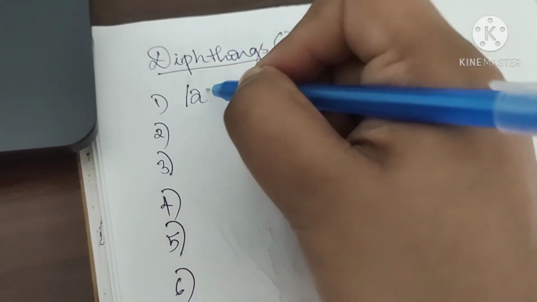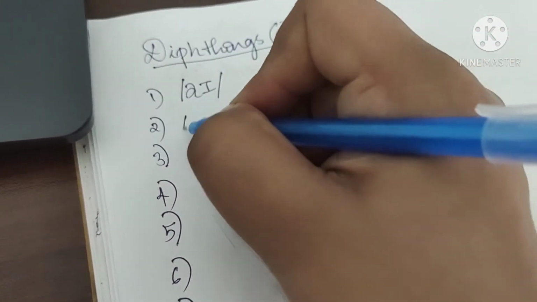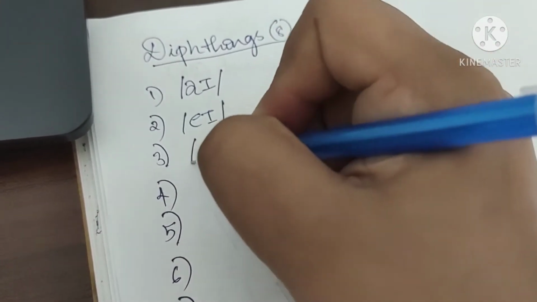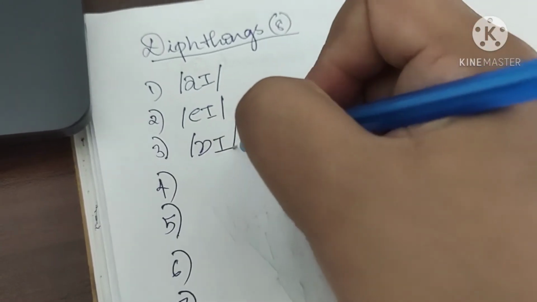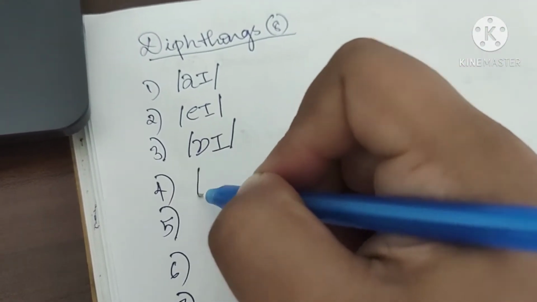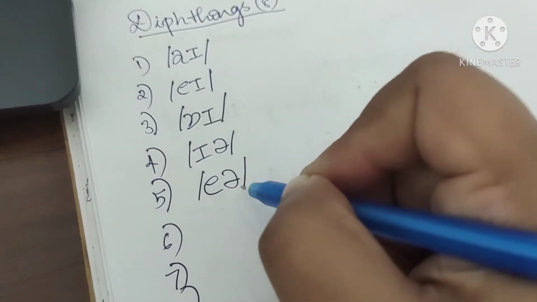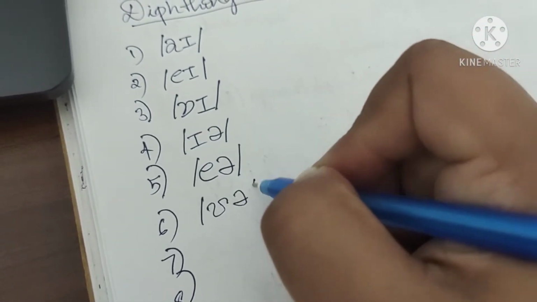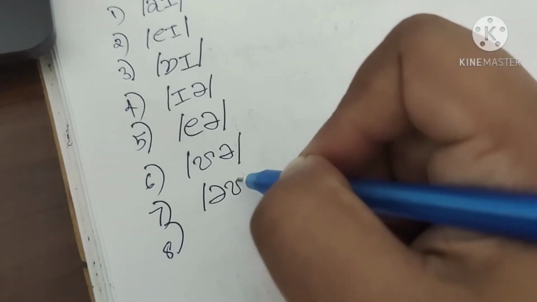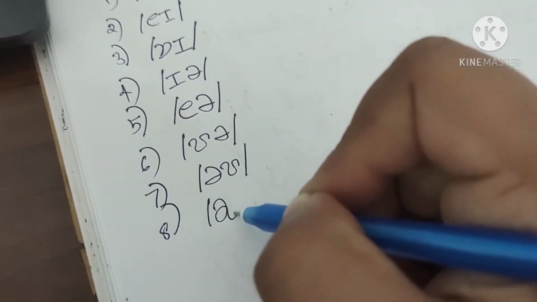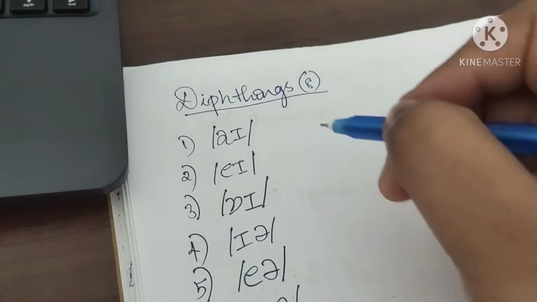First one, it is I. Next one, it is A. Next one, it is Oi. I, A, Oi. Next one, Ear. Air. Ur. Ew. Ow. Okay, let us study with example.